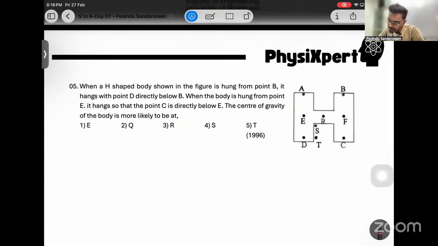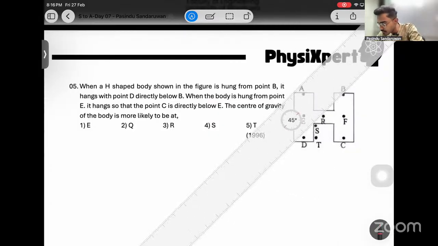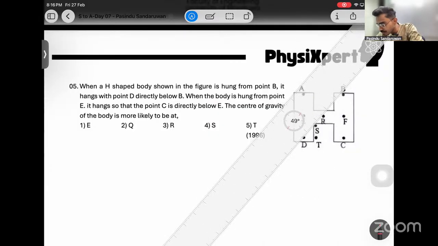When an H-shaped body shown in the figure is hung from point B, it hangs with point D directly below B. Again, the same theory as before, right? Then if you connect B and D, center of gravity should be on this line, no?